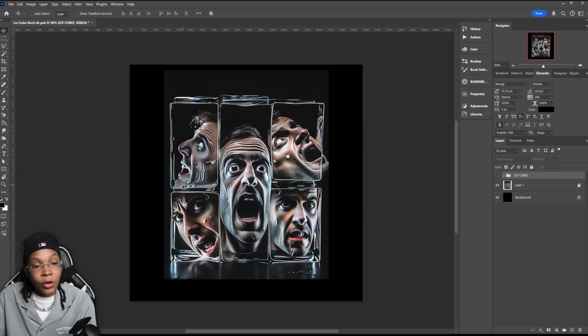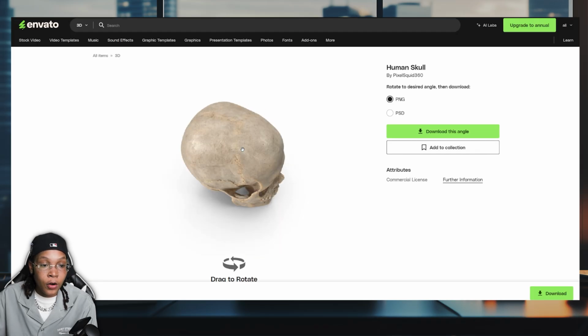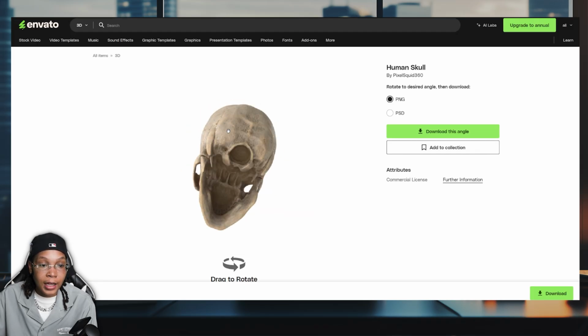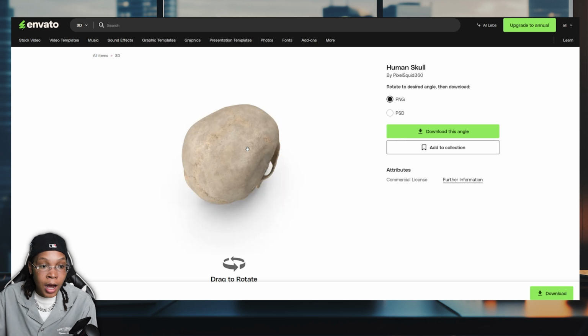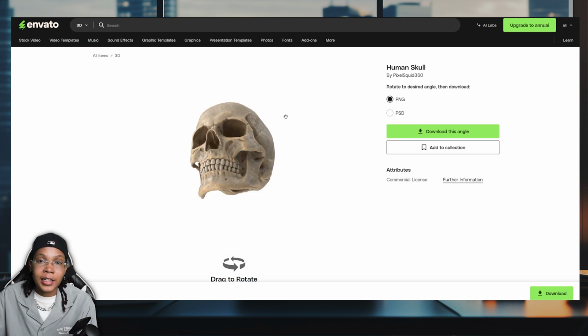Now we have to find a skull that can be in each direction, similar to how this is filled up. Head over to Envato Elements. I already typed it in. I just typed in skull, and under the 3D elements, when you use 3D elements, you can go ahead and rotate the skull exactly how you need. Bottom, top, sides. So let's go ahead and just find a skull and just start finding different angles that we can go ahead and drop it into.